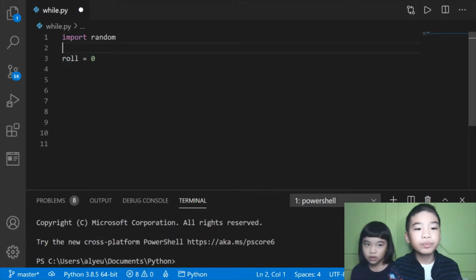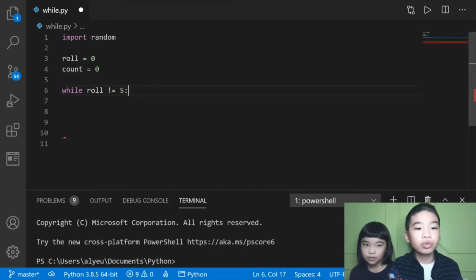So then we're going to do roll equals 0. So roll is the number you rolled. So we're going to make a dice rolling game. It's a variable. Then we're going to do count equals 0. So count will keep track of how many times you rolled the dice.